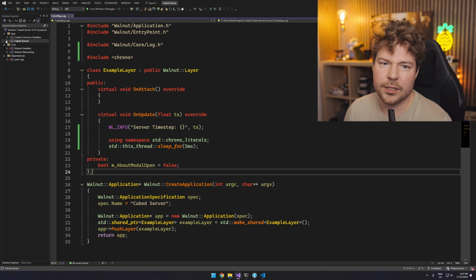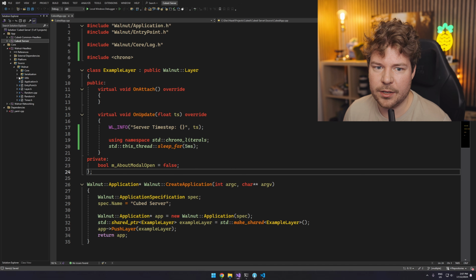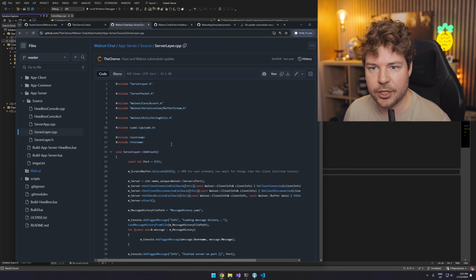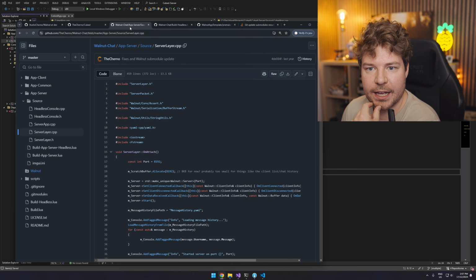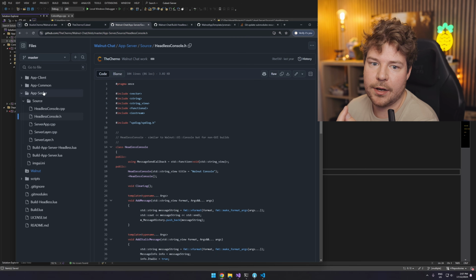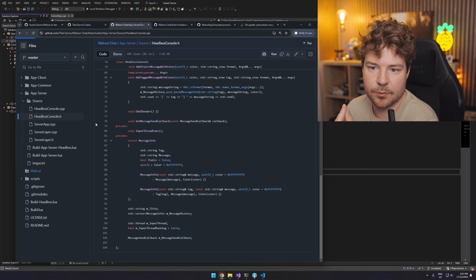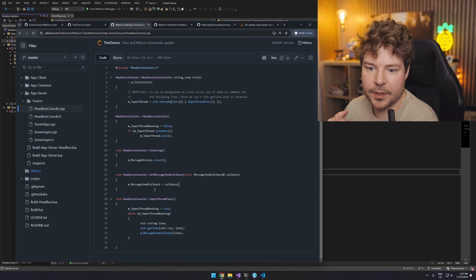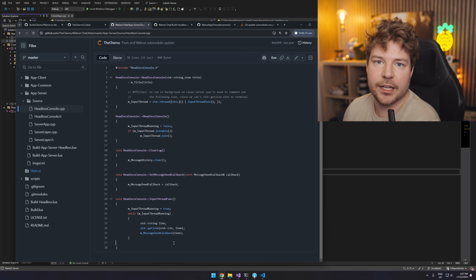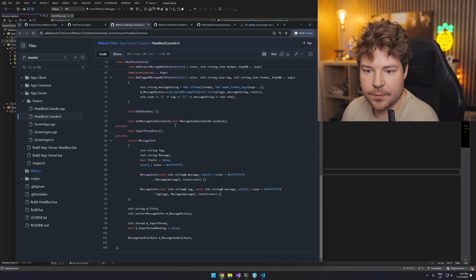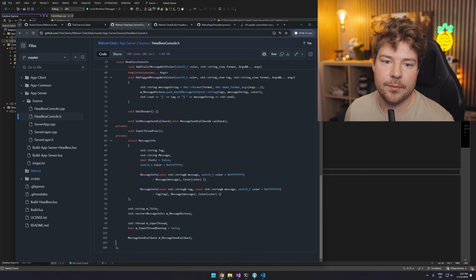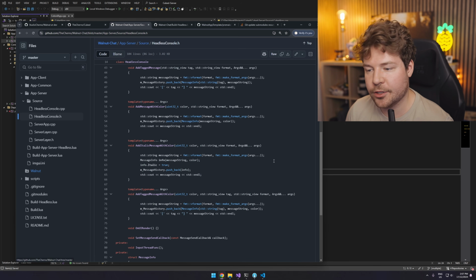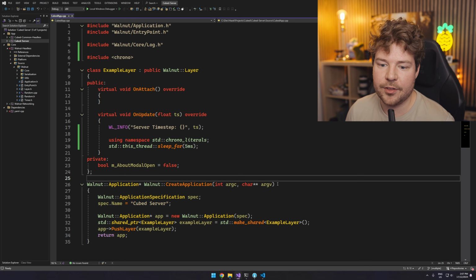Now, I think Walnut headless probably, or is it even in here? Maybe it's not, maybe it's in Walnut chat. But Walnut chat actually includes some sort of headless console, right? App server, yeah. So we'll probably steal this as well, because this lets us type in messages and commands into the actual server and have them printed, but also have a message callback. So if we need the server to send some data or kick a player, we can implement it using this headless console inside Walnut chat. We'll definitely be using that in the future, but for now, I think this is a good start.